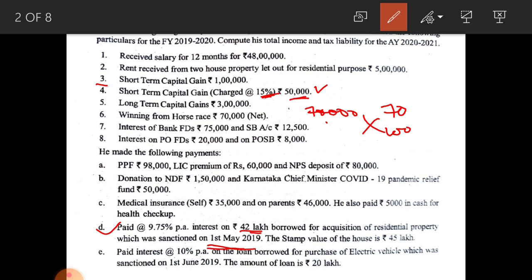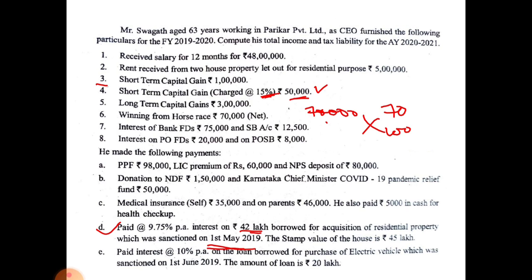And next one, interest on bank FD 75,000 and SB account 12,500, income from other sources, and interest on post office FDs 20,000 and on post office SB 8,000.